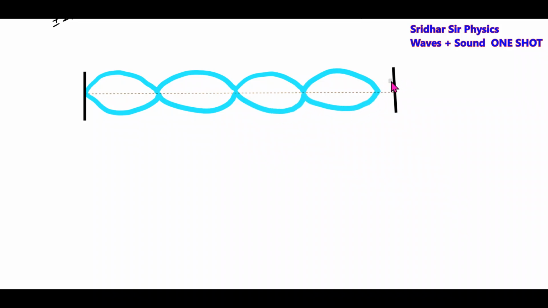So why are you drawing loops? When standing waves are set up, the string will vibrate at higher frequency, and it will become visible like a loop itself.